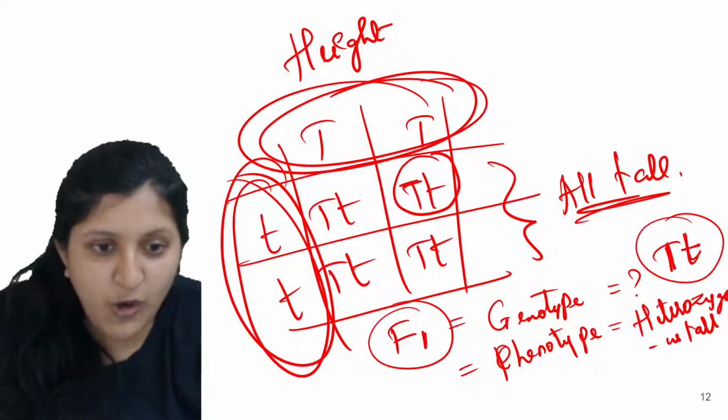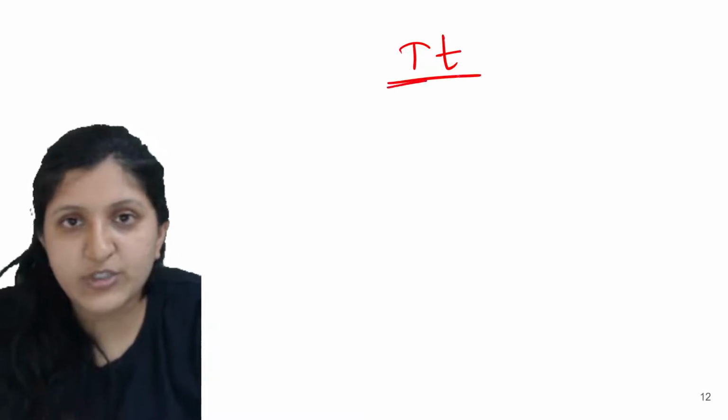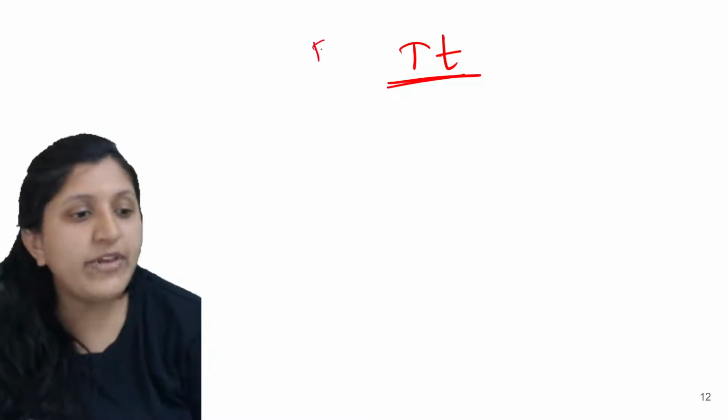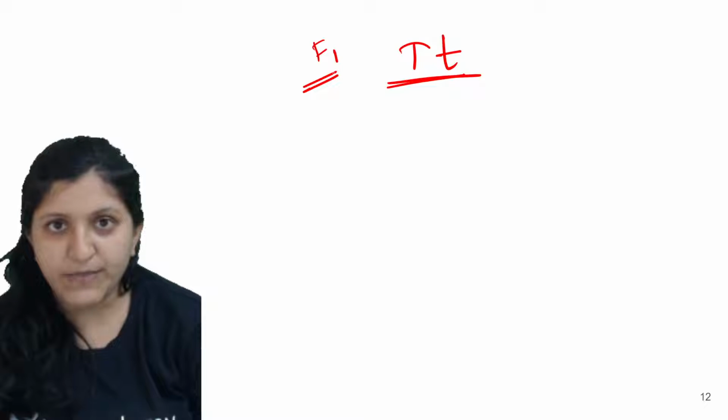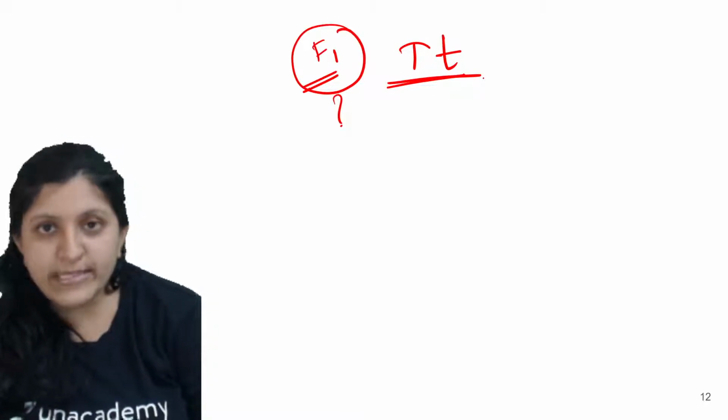So what is the meaning of that? So how do we say that the law of dominance is applicable, or the law of segregation is applicable? I'll just tell you this. Now this is the condition, and this is the progeny that we obtained in the F1 generation. Why is the law of dominance applicable for this one?